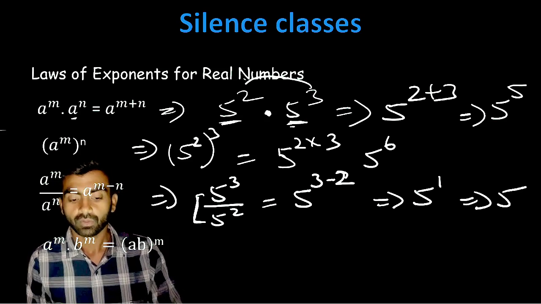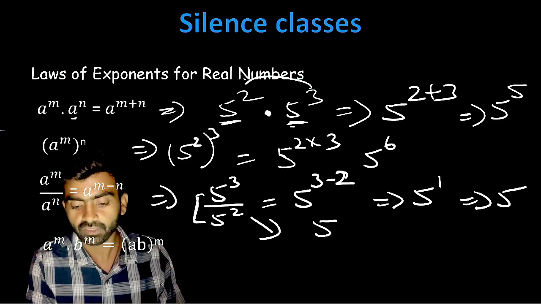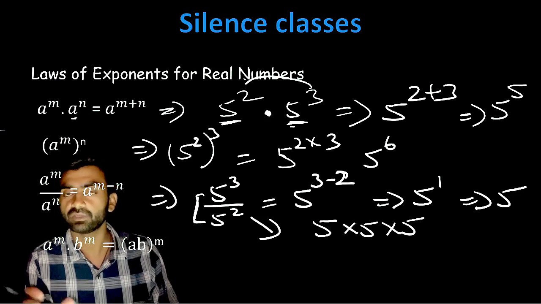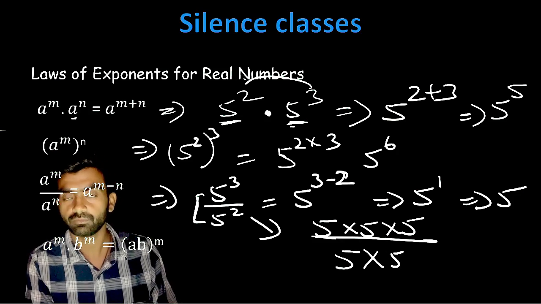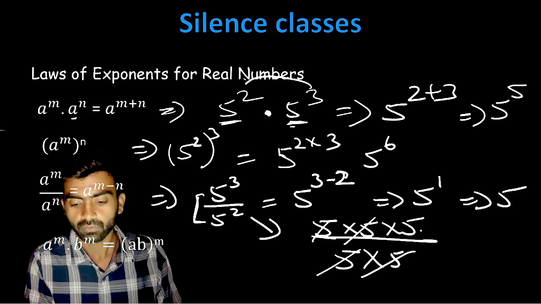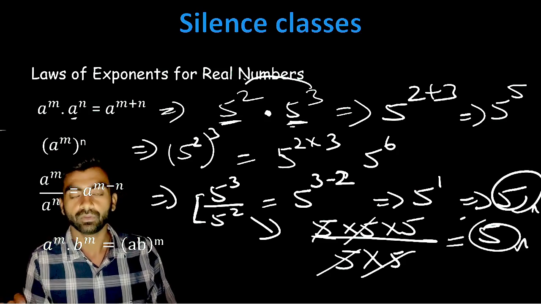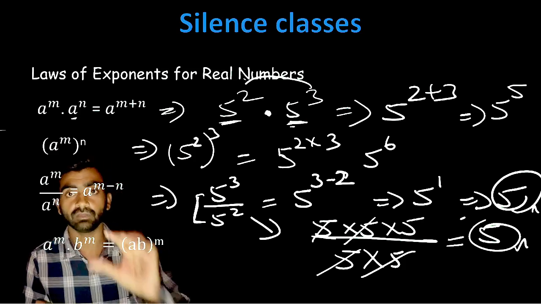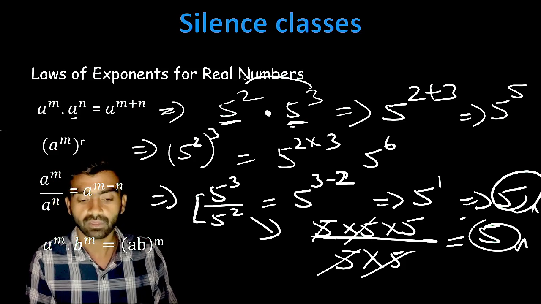How is it coming? 5 to the power 3 means we can write it down 5 multiplied by 5 multiplied by 5, three times, upon 5 multiplied by 5, two times. If we cut like this, 5 will be there, so 5 is over here. Means if there is a division, then we can subtract.